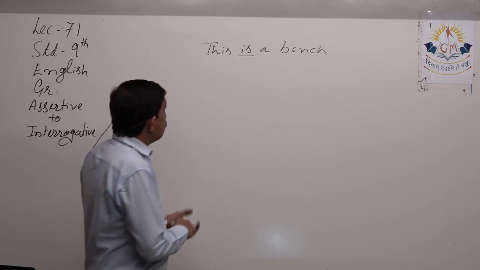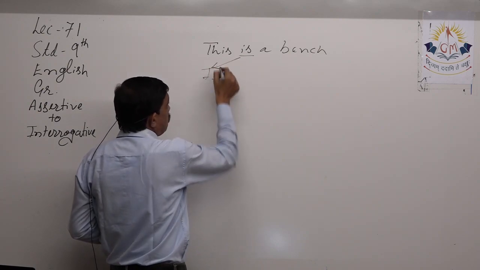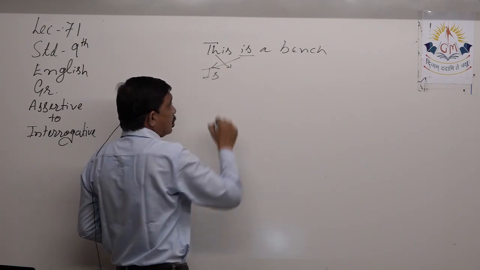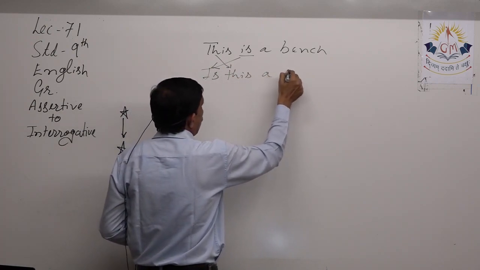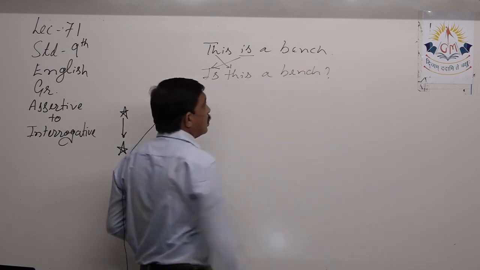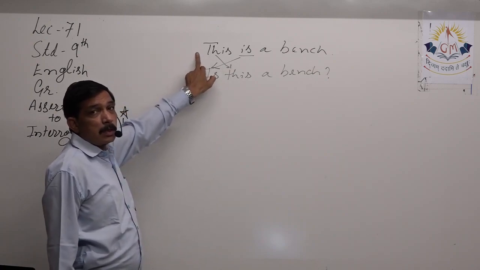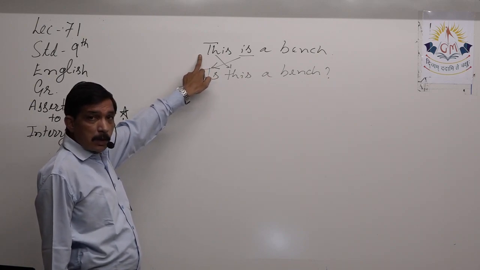So this is a bench. Is will come at the start of the sentence followed by the subject. Is this a bench? Remains as it is. But then there is a question mark. Here there was a full stop, because this is a sentence that declares or states something. That is why it is an assertive sentence.